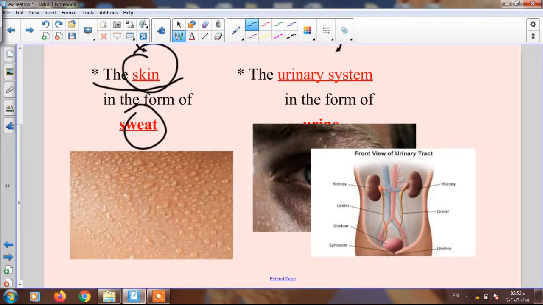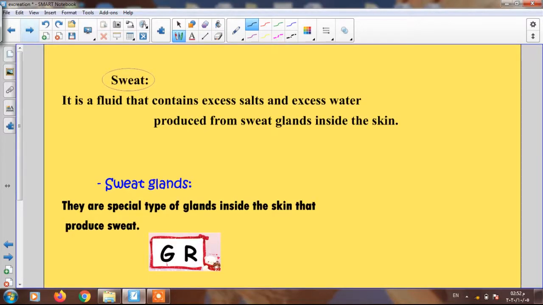So what is the meaning of sweat? Who can define sweat? Sweat is a fluid, a liquid. This liquid contains the excess salt and the excess water. Again, what is meant by sweat? Sweat is a fluid or liquid that contains excess salt and excess water. And this sweat is produced from where? Secreted from where?